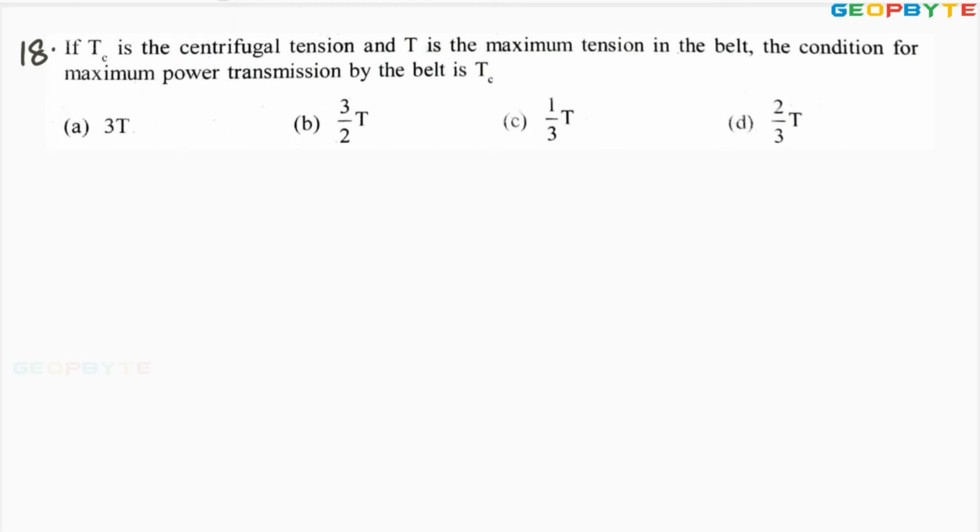Look at the 18th problem. If Tc is the centrifugal tension and T is the maximum tension in the belt, what is the condition for maximum power transmission?